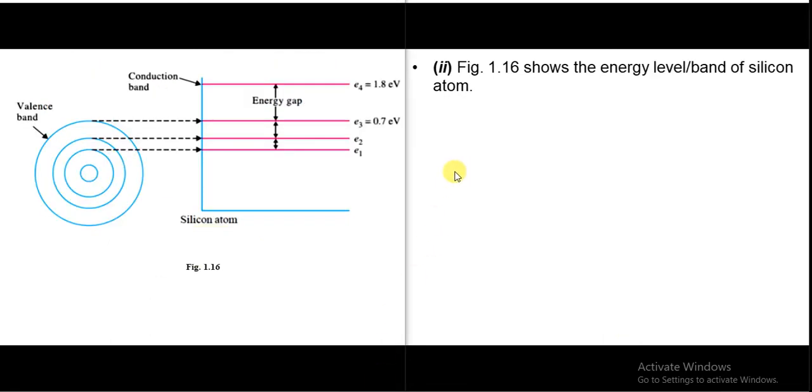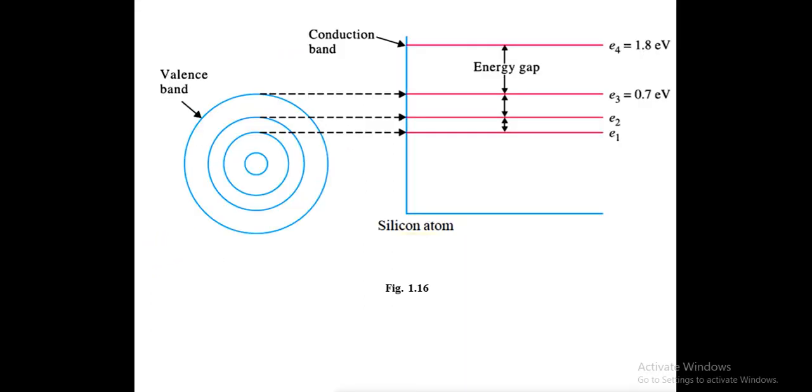Now this figure shows the energy level or the energy band of the silicon atom. Let us have a closer look. Consider this as the nucleus. This is the first orbit, second orbit, and the third orbit. In the third orbit, we have the valence band electrons, that is the 4 electrons. The energy associated with the electrons in the third orbit is E3, in the second orbit is E2, and in the first orbit is E1.